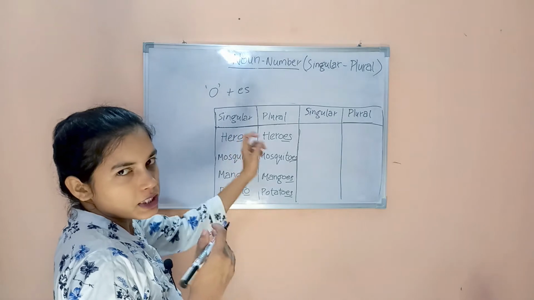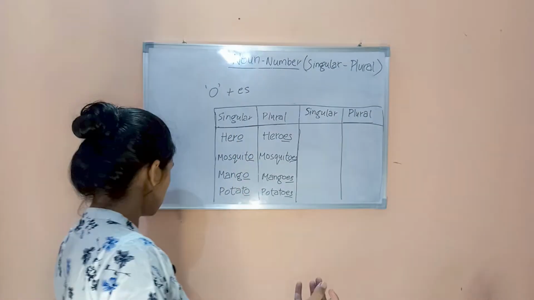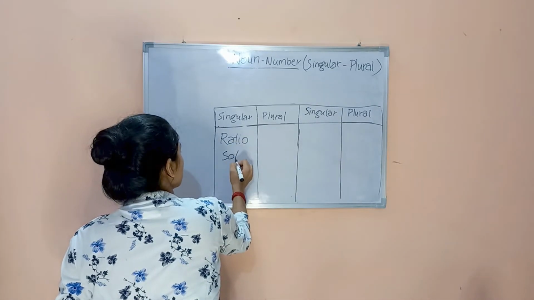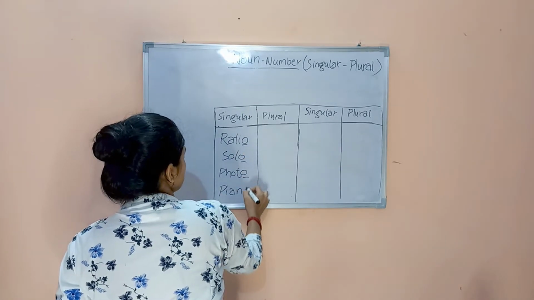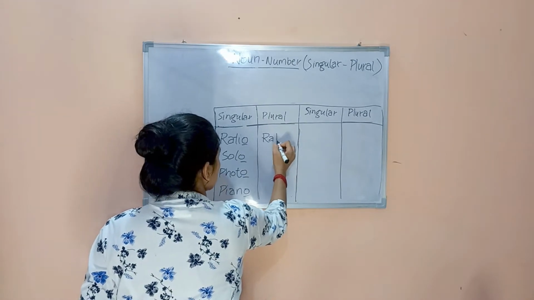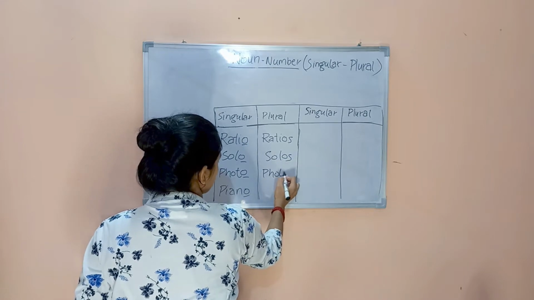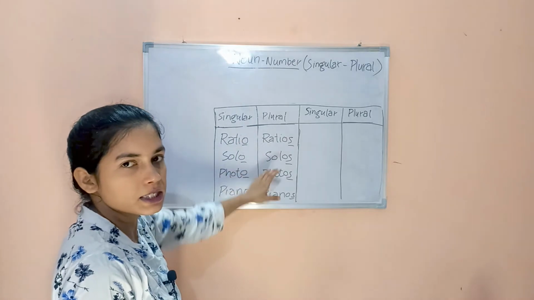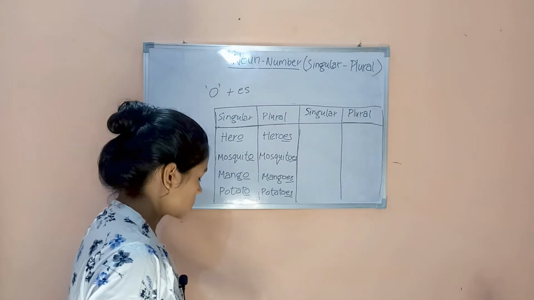But still there are some exceptions in this rule also. Not every word that ends with o will change in plural form with es in the end. Let's see such words. Ratio, solo, photo, piano. Here also these words end with o, but we are not going to add es in the end. It will become ratios, solos, photos, pianos. In the end we didn't add es. Instead of that we just add s to make it plural. So this is the third way.